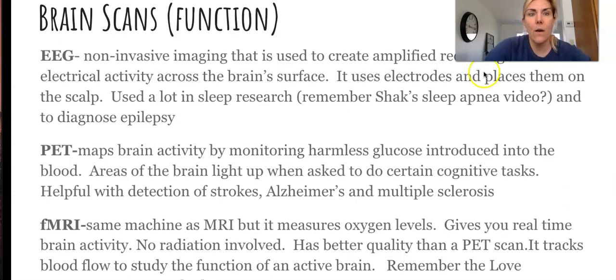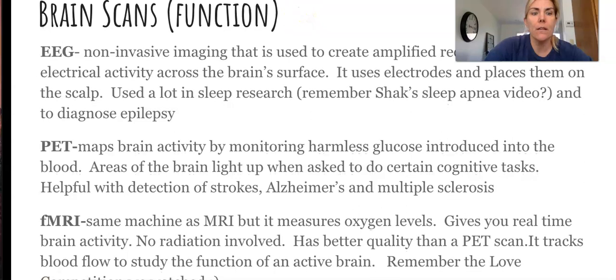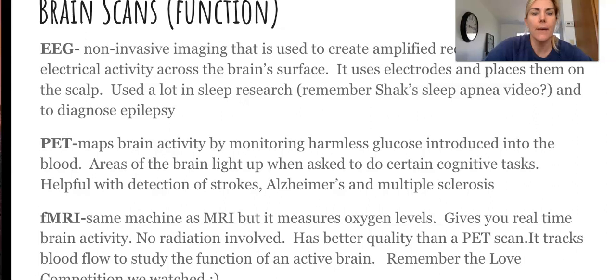All right. Okay, so the function ones, those are the brain scans that show function. EEGs. So those are non-invasive imaging that is used to create amplified recordings of electrical activity across the brain surface. So remember those are like these little brain waves. You get like a picture of it.